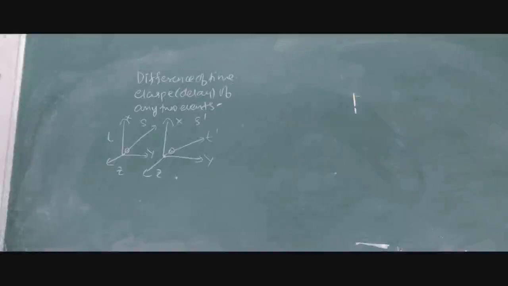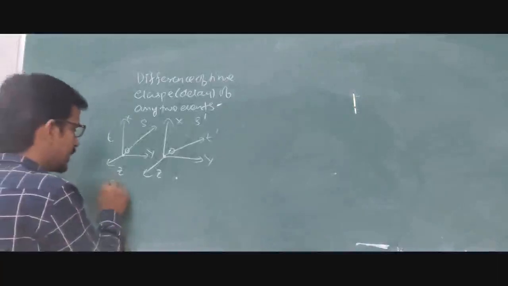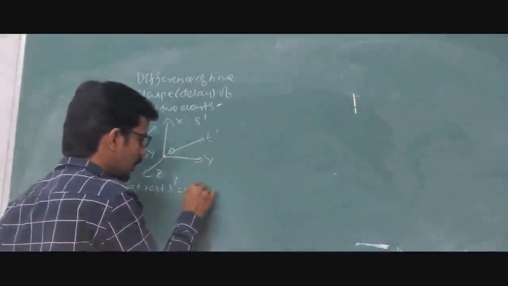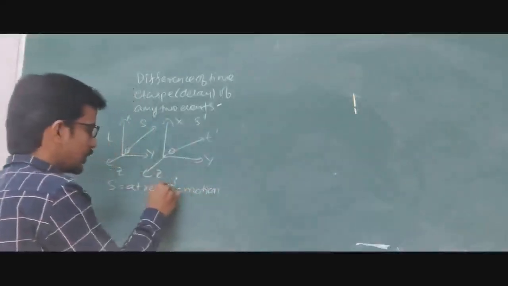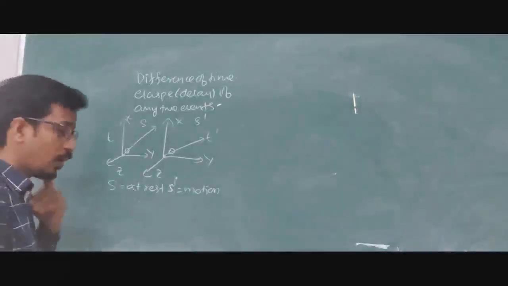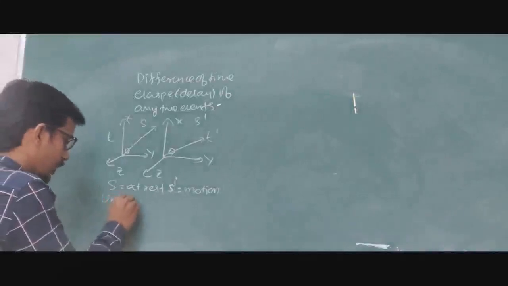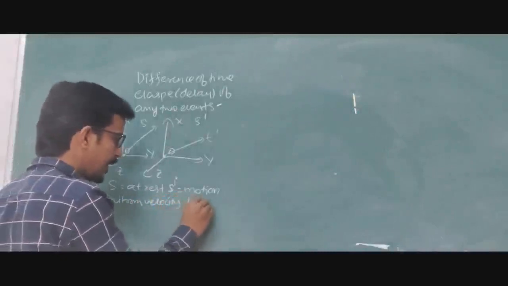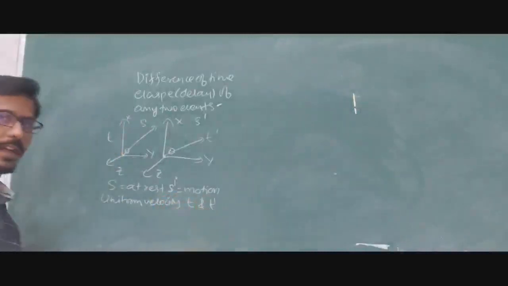Now consider the two frames S and S dash. What is S? S is at rest position and S dash is under motion, with a uniform velocity v. At time t and t dash. Please note down t and t dash. Now we are trying to derive the expression.